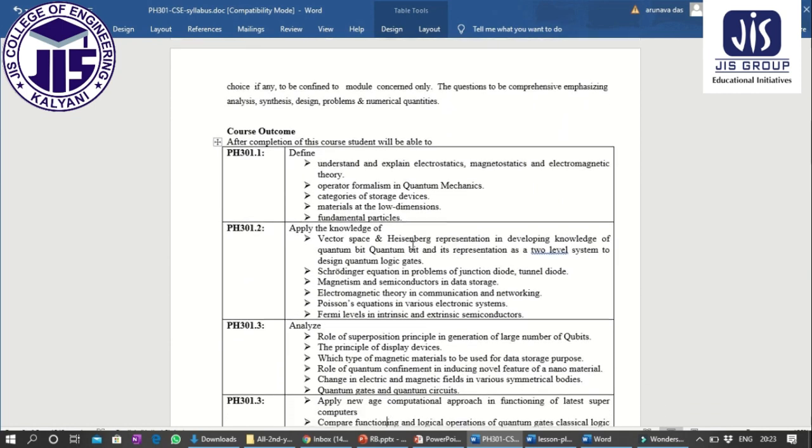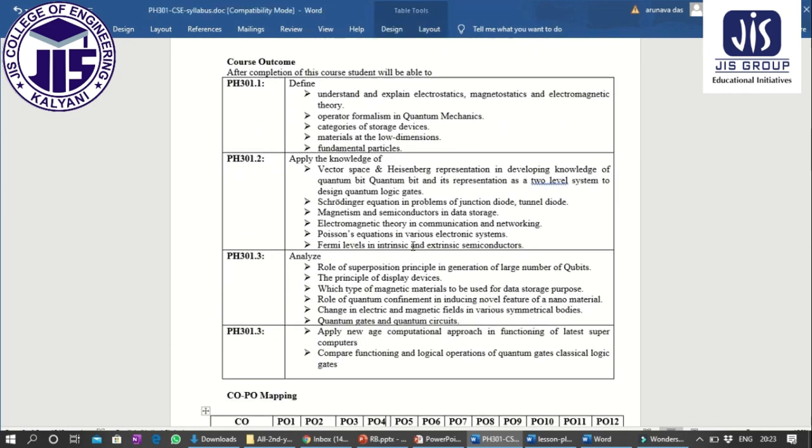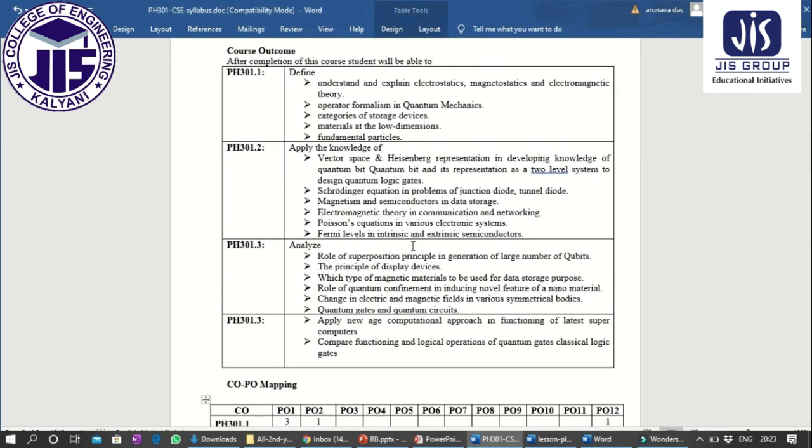This is the course outcome. This is very important. In the first, there are 3 COs, CO PH 301.1, this is 2, this is 3. So here in the CO1, define, this is apply of knowledge, where you can